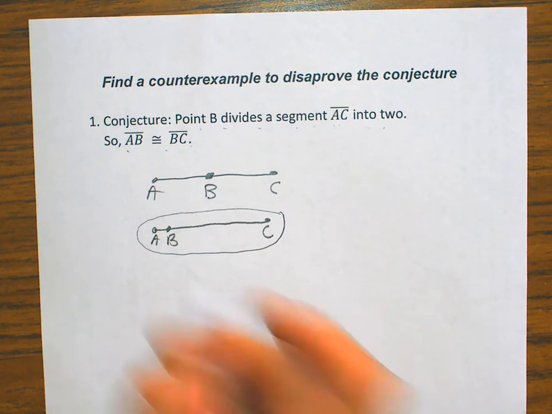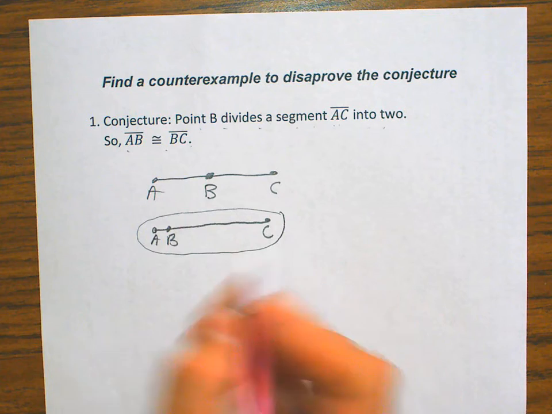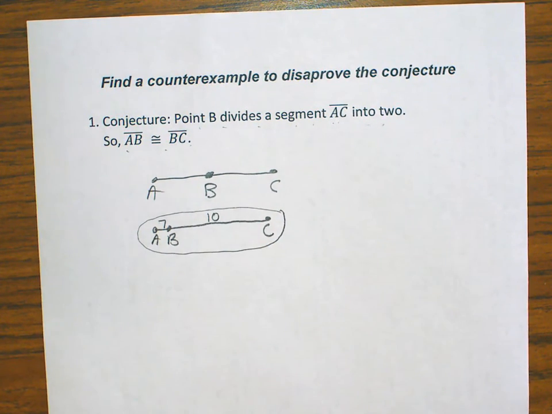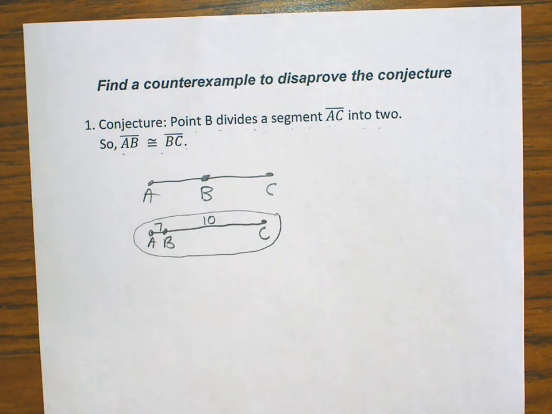Now, for example, if they wanted me to give them some numerical values, I can say that this is 7 and this is 10. And therefore, you can see that these two segments are not going to be congruent.